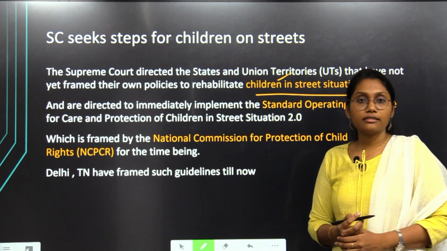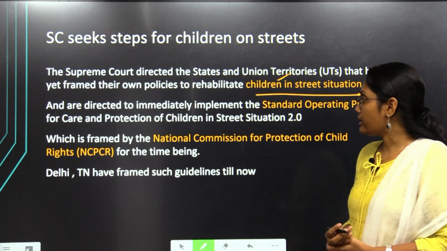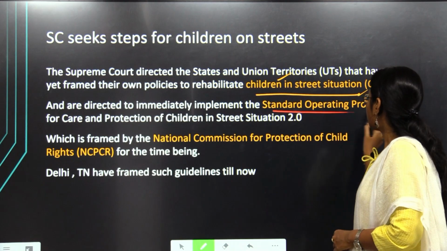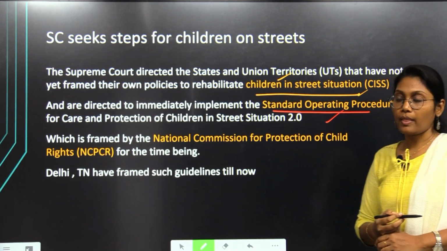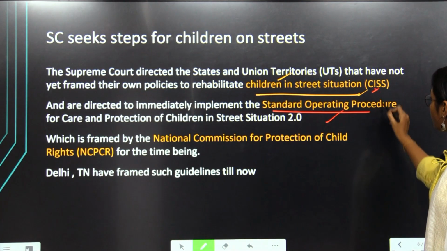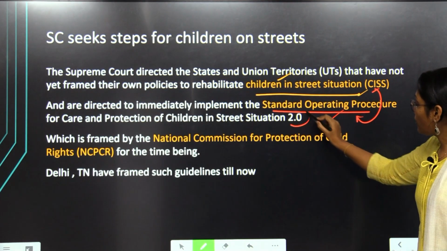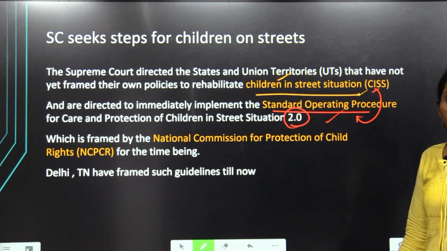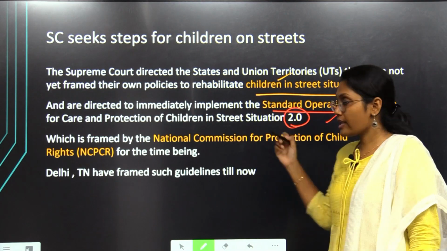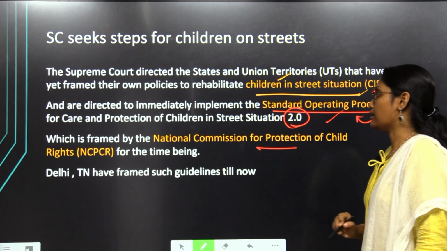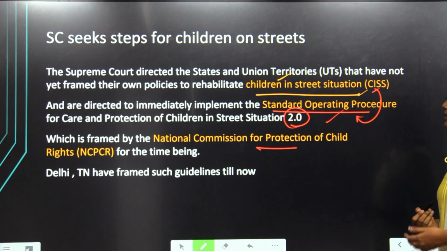It has directed those bodies to formulate standard operating procedures. Under the CISS, we have this SOP 2.0. This 2.0 is framed by the NCPCR, the National Commission for Protection of Child Rights.